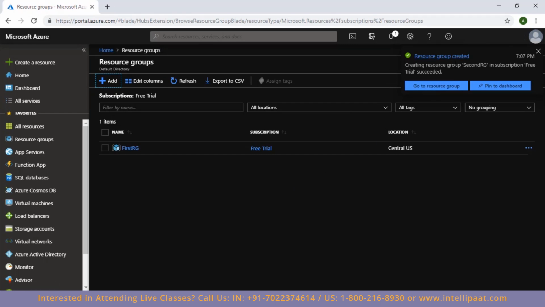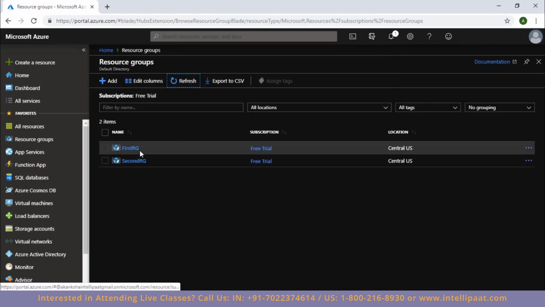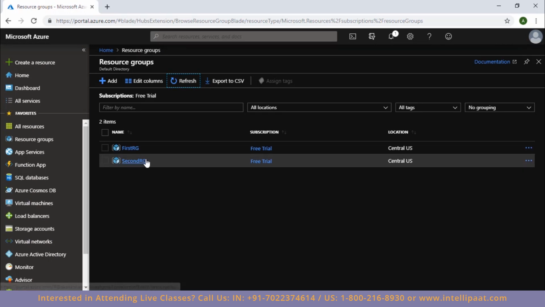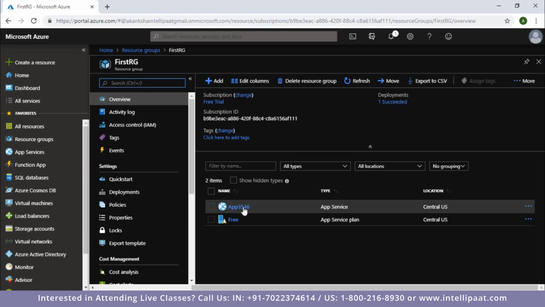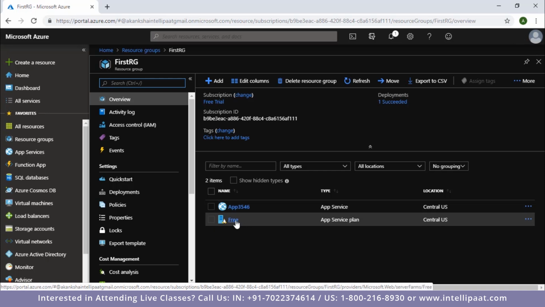Alright, and there you go. I have received a notification saying the resource group has been created. So in my resource group area here, if I click on refresh, as you can see, the resource groups that I have created are being listed down here. So now I'm going to go into my first resource group. As you can see, the resources that I have deployed in my first resource group are here. So the resources are, first of all, the resource that I want to use to create my app, and then the other resource is the app service plan that I created.